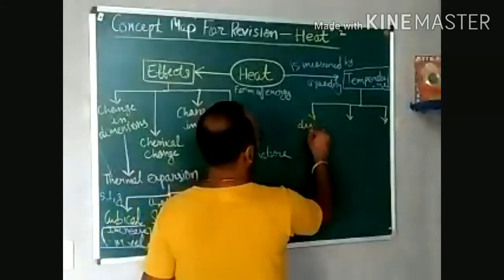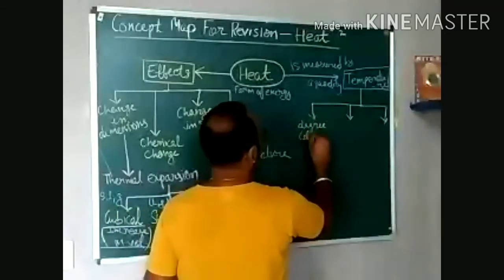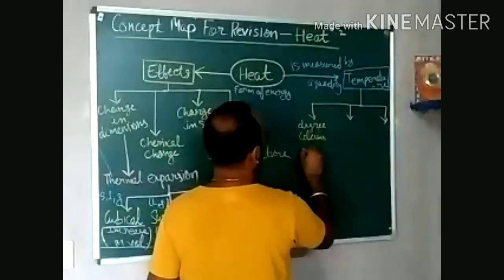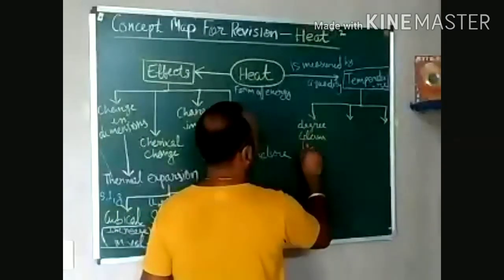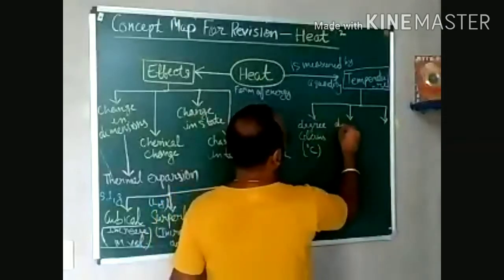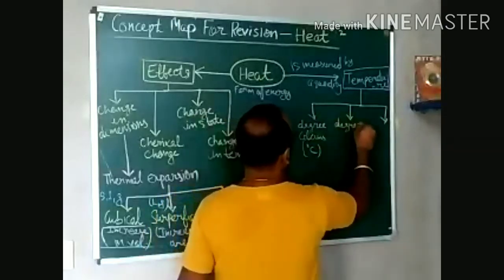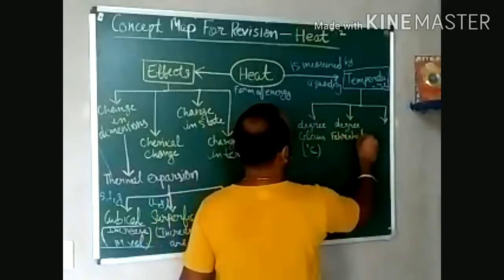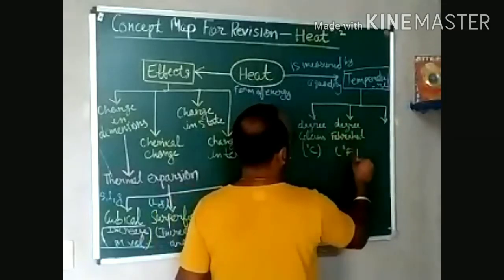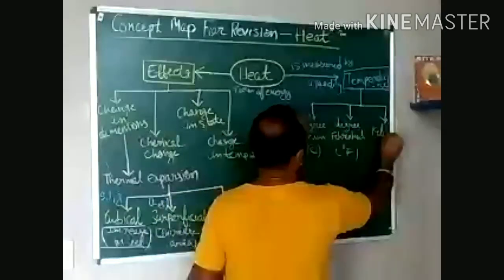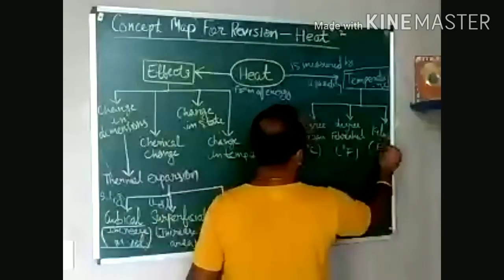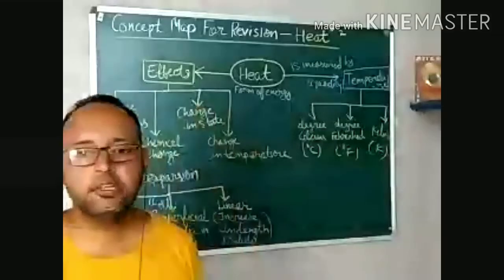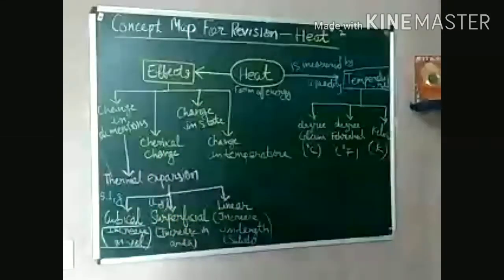First is degree Celsius, that is C. Then second is degree Fahrenheit, that is F. And third is Kelvin, that is K. So these are the three different scales by which we can measure temperature.